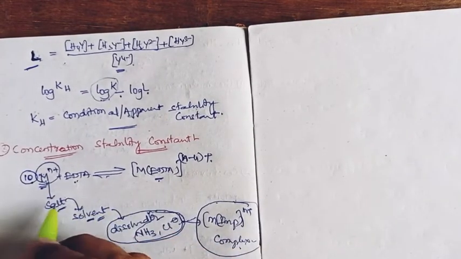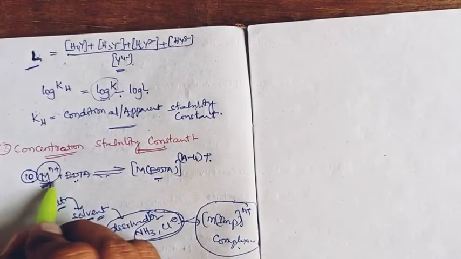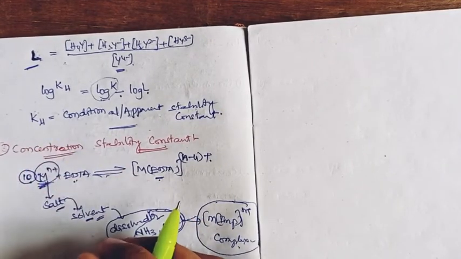So the number of active metal ion sites is decreasing, right?